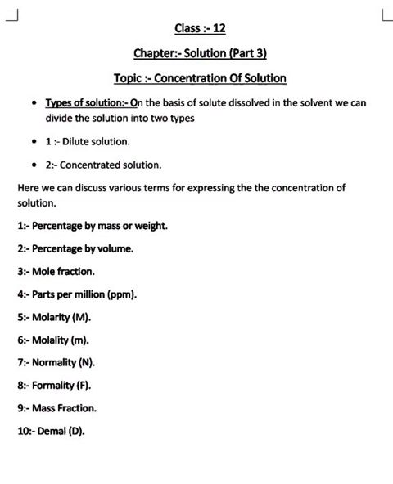Next, point number 6 is the molality, represented by small m. Molality can be defined as the total number of moles of solute present in 1 kg of solvent. Formula: molality, small m, is equal to the total number of moles of solute upon the mass of the solvent in kg.